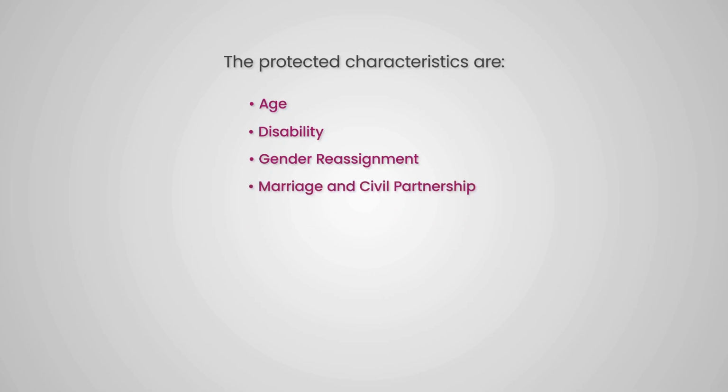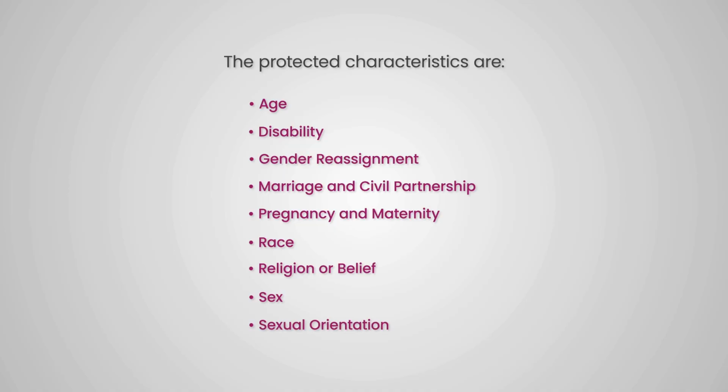The protected characteristics are age, disability, gender reassignment, marriage and civil partnership, pregnancy and maternity, race, religion or belief, sex, sexual orientation. It is illegal to discriminate, harass or victimise any individual based on protected characteristics. Now, let's have a look at all these characteristics one by one.